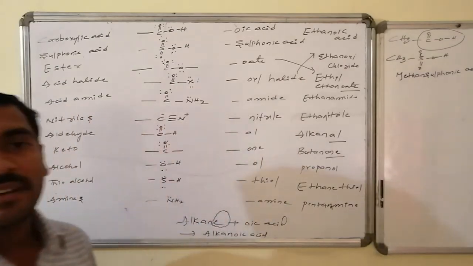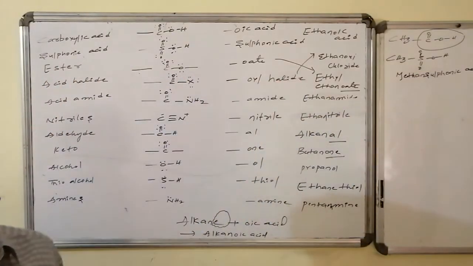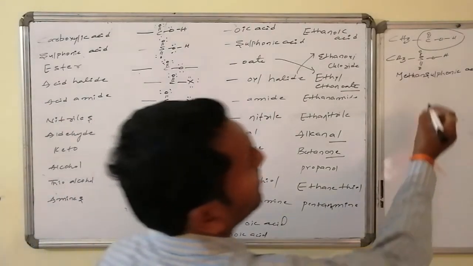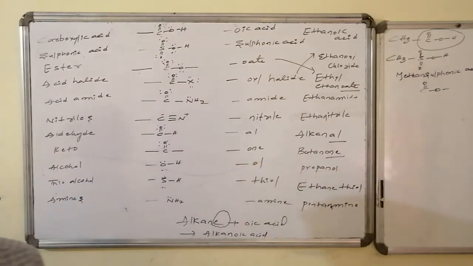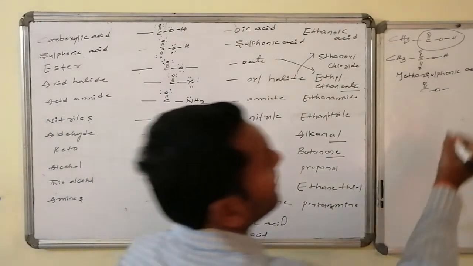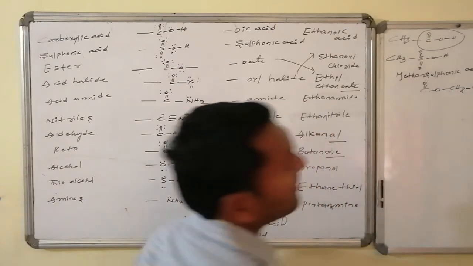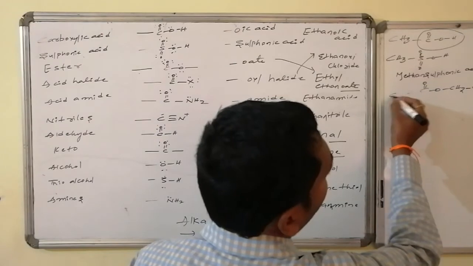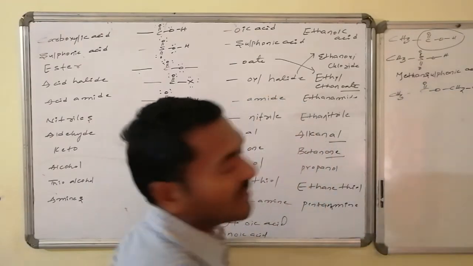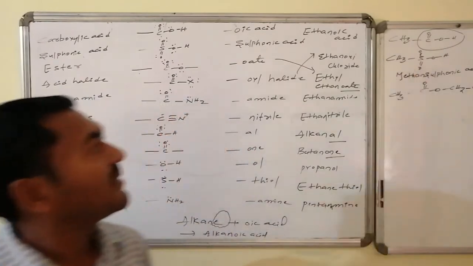Yes. Now let us go for the next one. Next one is ester. Ethyl ethanoate, alkyl alkanoate. I have to write COO followed by what? Ethyl. Ethyl implies what? Alkyl. How many carbons does the alkyl have? 2 carbons. This is ethyl. Ethyl followed by ethanoate. How many carbons am I expecting? 2. Out of 2, 1 is present over here. The remaining 1 is here. That is ethyl ethanoate.